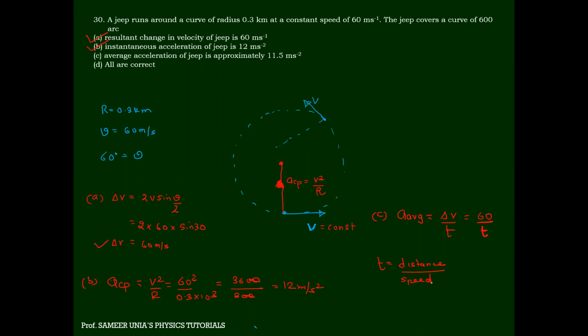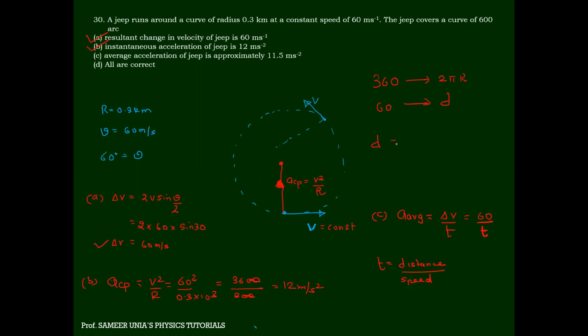Can anyone tell me in 60 degrees how much is the distance traveled? 360 degrees will cover 2 pi r. So 60 degrees will cover how much?